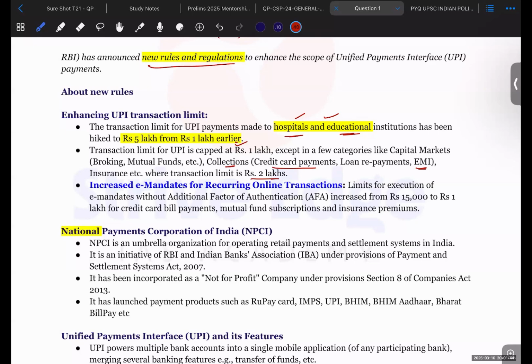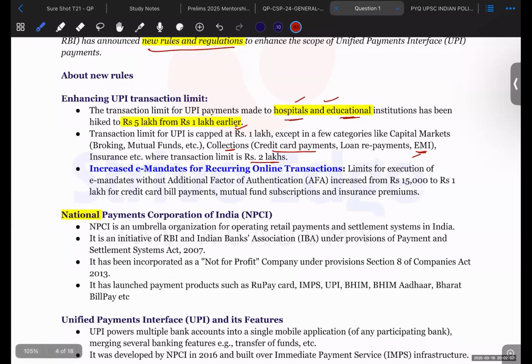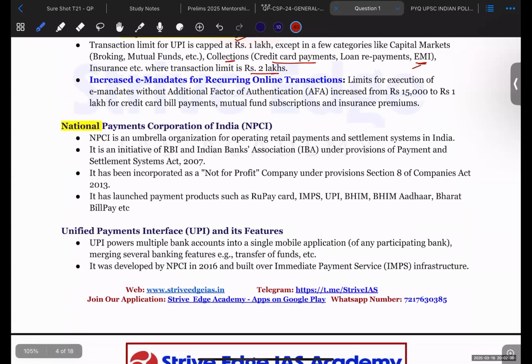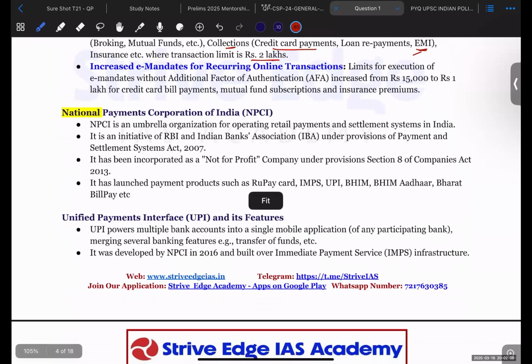So there are three levels to it. In general, the limit will be 1 lakh. If credit card payments and EMI payments are to be done, then the limit is 2 lakh. And if a person has to pay hospital and education bills, then the limit is 5 lakh. So these are the things that you should remember. Everything else is very nitty-gritty and will not be important for the prelims.